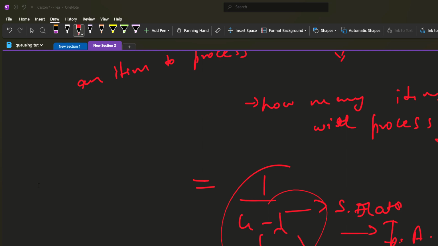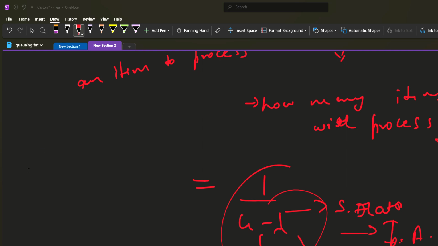So lambda is my arrival rate. Sorry, this needs to be the inter-arrival rate, so lambda is my inter-arrival rate.